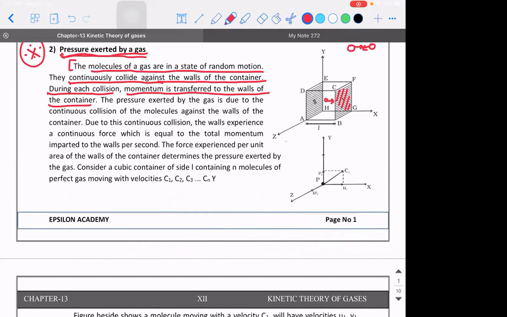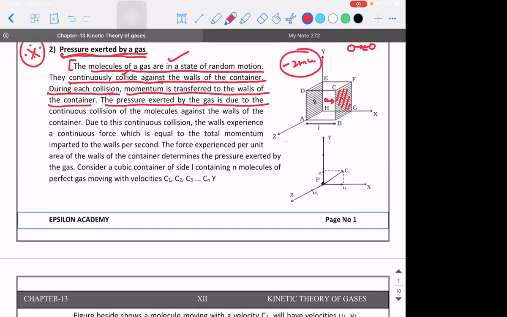That is why the first two points are very important. Listen, the molecules are in a random state of motion, due to which there is a collision against the walls of the container. During collision, there is a momentum transfer of minus 2mu to the walls of the container. The pressure exerted by the gas is due to the continuous collision of the molecules against the walls.